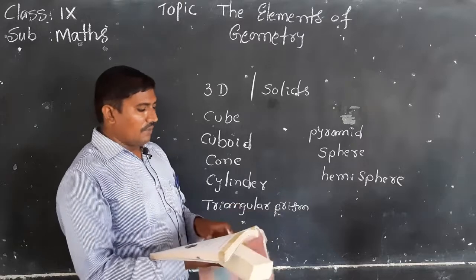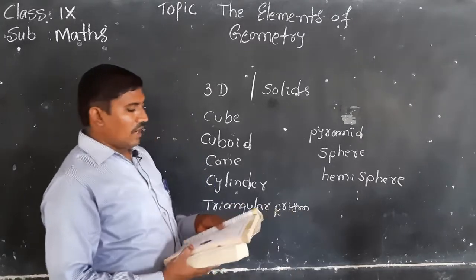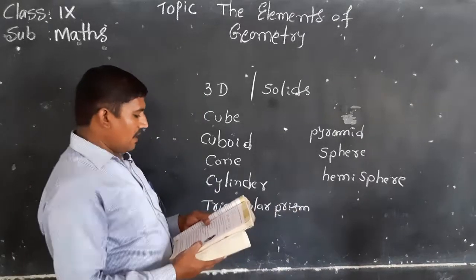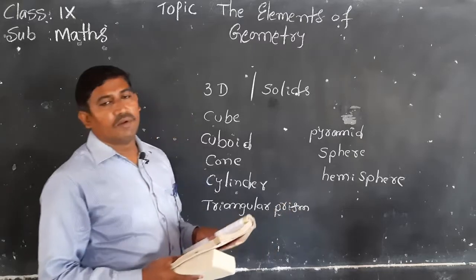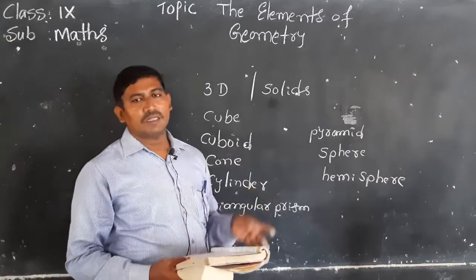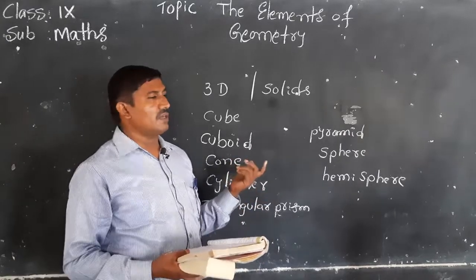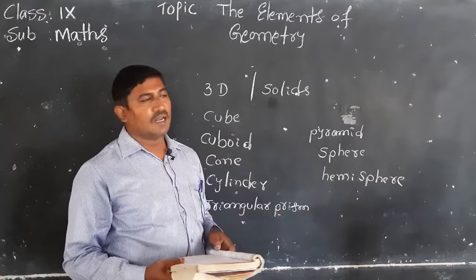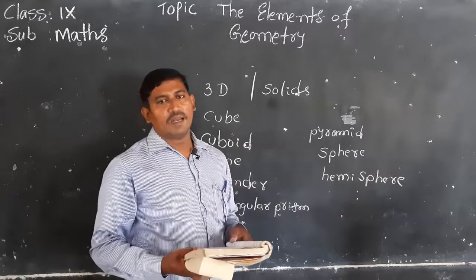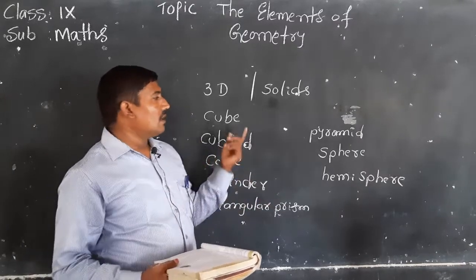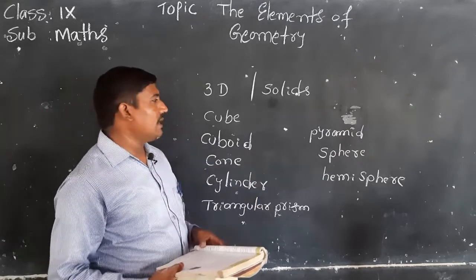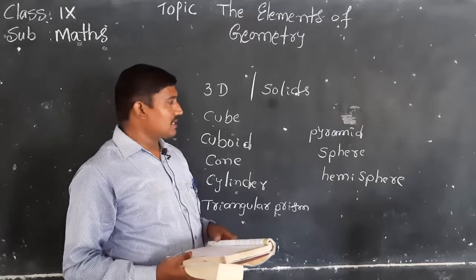In geometry, we already discussed 0-dimensional, 1-dimensional, 2-dimensional, and 3-dimensional figures. A point is a no-dimensional figure, because it has no length, no breadth, and no height. A line segment or a ray is a one-dimensional figure. In 2D we discussed circles, different types of triangles, and different types of polygons. These are two-dimensional figures.